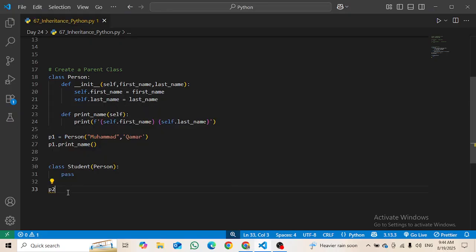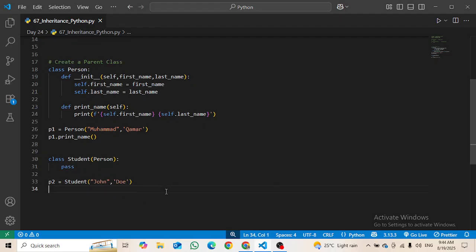Let's say we are going to make an object as p2. Inside it I'm storing the student class. Okay, not the parent class, not the person class. It is the student class, which is actually the derived class. This time I'm going to give some values, any value, as John, and then Edo, I guess, and then p2. You can see that it does not have any print name function or method, but still I'm going to print it using print name.